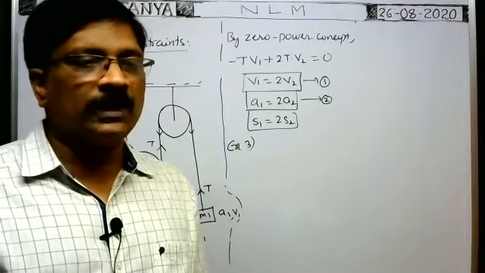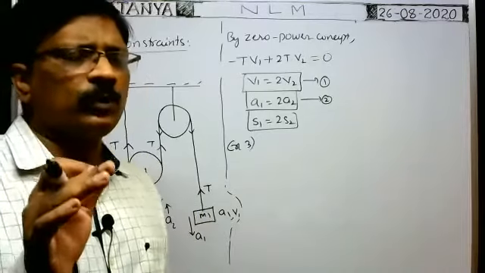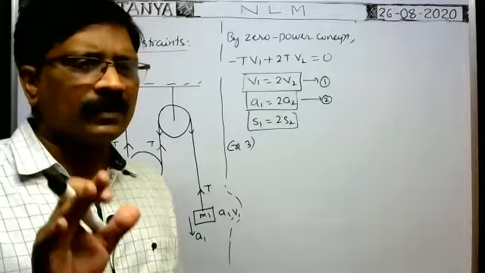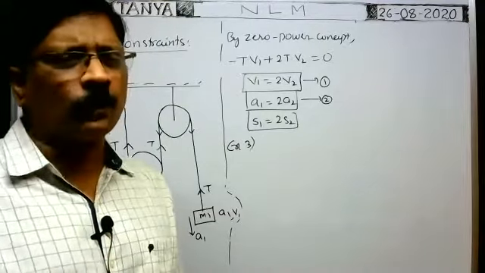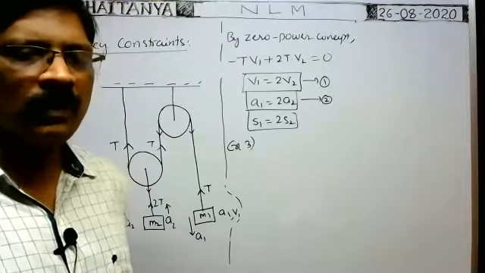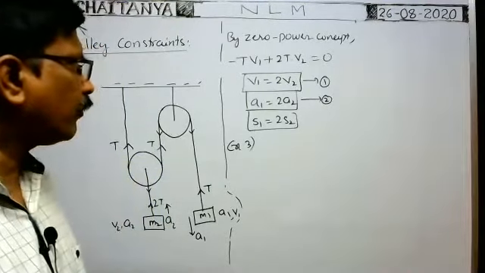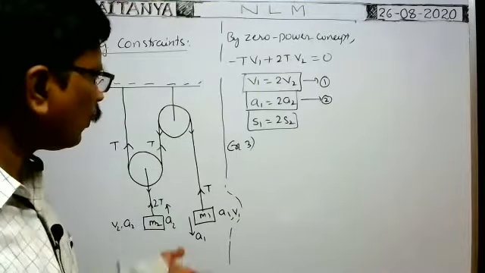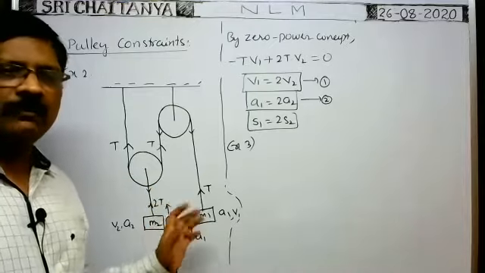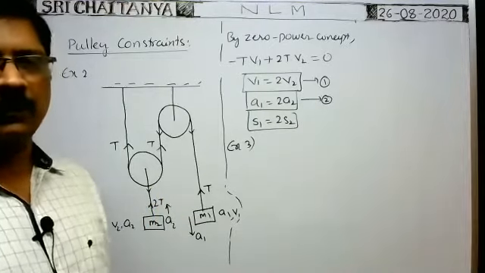Zero power: the total power consumed by tension on all the blocks in moving all the blocks in a system of pulley blocks is 0. M1 is having more velocity. Okay, whatever the velocities, the direction is important. Okay.